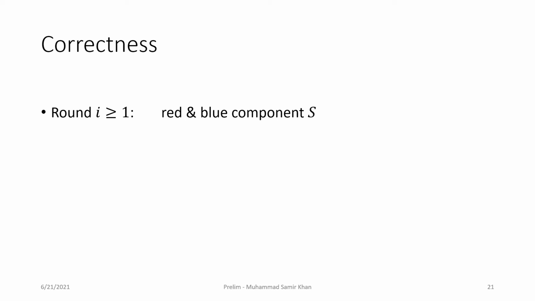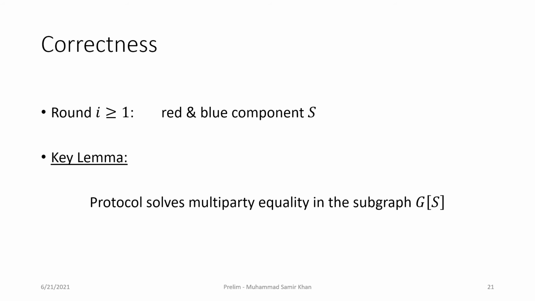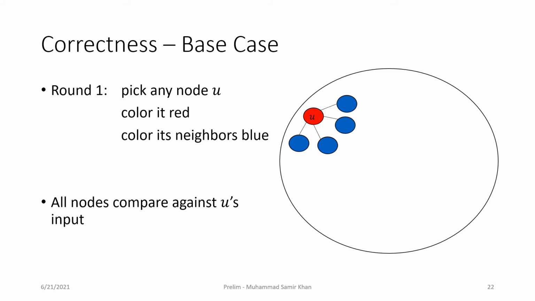To prove the correctness of the protocol, consider a round i and the red and blue component S in this round. We show that our protocol solves the multi-party equality problem in the subgraph induced by this set S. We prove this inductively. For the base case, we look at round 1. In round 1, we picked an arbitrary node U. We colored this node U red, and we colored its neighbors blue.